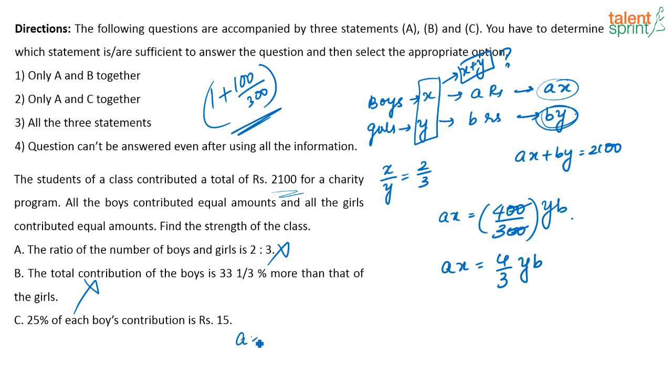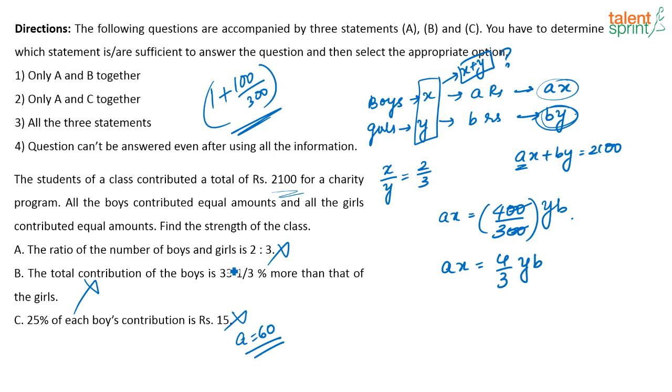So I know A is equal to 60. That is one thing I am able to find out using the third statement, but using that alone I am not able to find out what is x plus y. Now if I try to combine statements A and C, what can I say? Here I know A is 60, but again I don't know what is B. Again I can't find out x plus y even if I combine A and C.